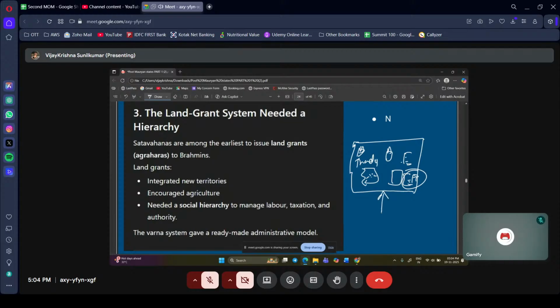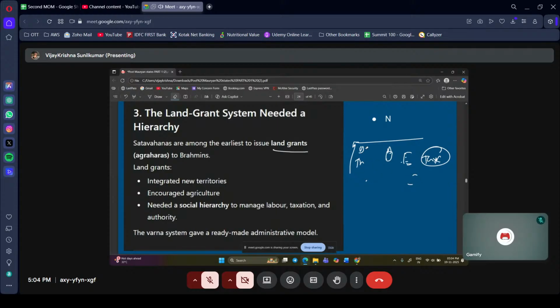If the land is gifted to any Brahmin, they have the right to collect the tax. You understood? Yes, sir. That is why land grants are considered one of the noble things to gift, because it gives them a recurring income. Instead of just a mere donation, it is a recurring income.